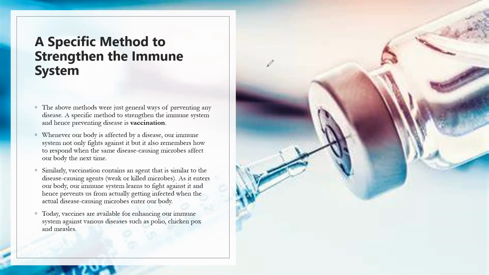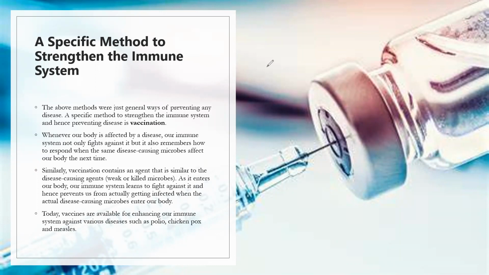Whenever our body is affected by disease, our immune system not only fights against it, but also remembers how to respond when the same disease-causing microbe affects our body the next time. Similarly, a vaccine contains an agent that is similar to the disease-causing agent.